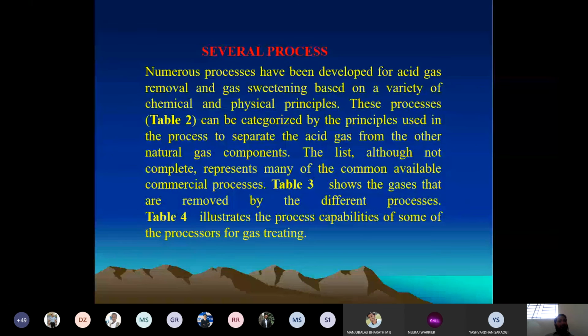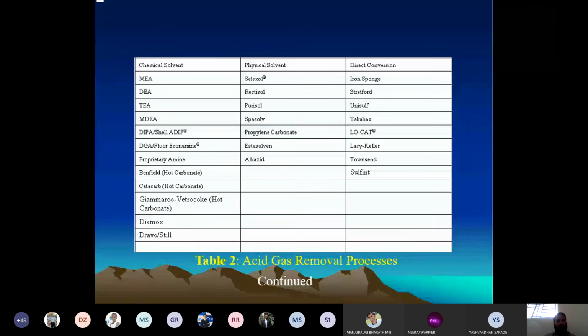There are different processes for the recovery of H2S and CO2, which are called acid gases, present in the natural gas. The first we have is chemical solvent. When we talk about chemical solvents, we can use monoethanolamine, diethanolamine, triethanolamine, methyldiethanolamine (MDEA), then diisopropanolamine, which is called the Shell ADIP process. Then DGA, diglycolamine, which is termed the Fluor Econamine process.